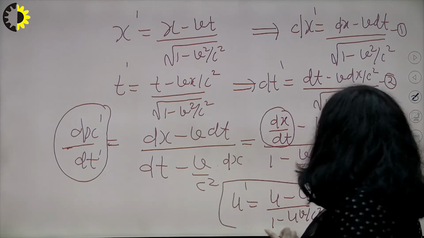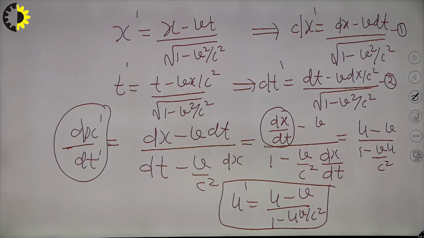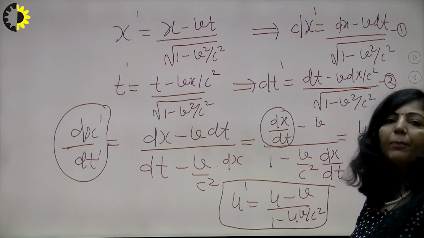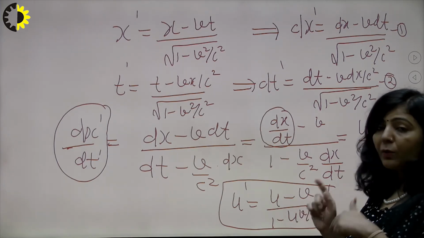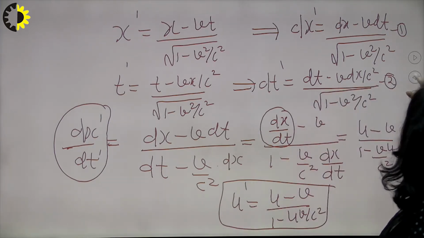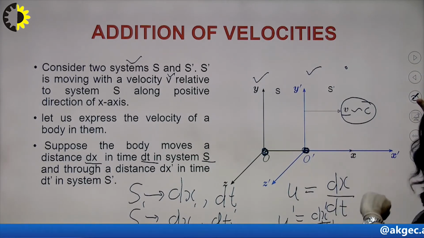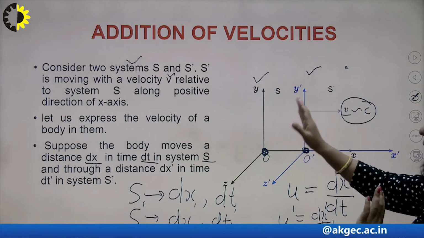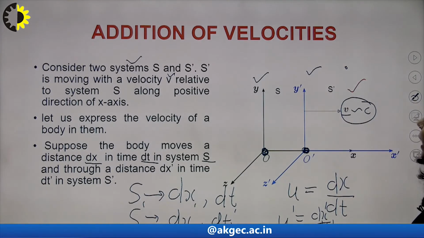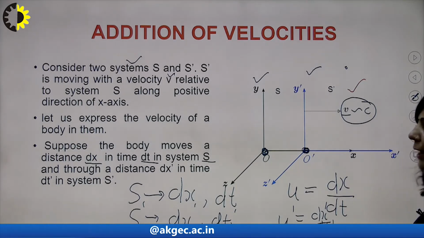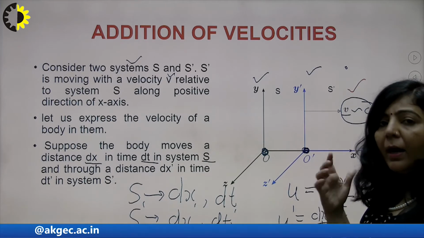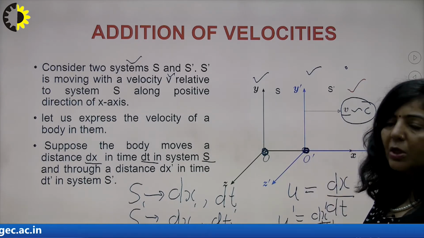So what you have done? You have represented u dash in terms of u, and u dash is u minus v upon 1 minus uv upon c square. I hope the derivation part is clear to you. So here you have two inertial frames, S and S dash. S is at rest, S dash is moving with a constant uniform velocity along the x-axis, and there are two observers O and O dash, and both are observing the same event, the same particle, and that particle is moving with respect to both the observers or both the frames.